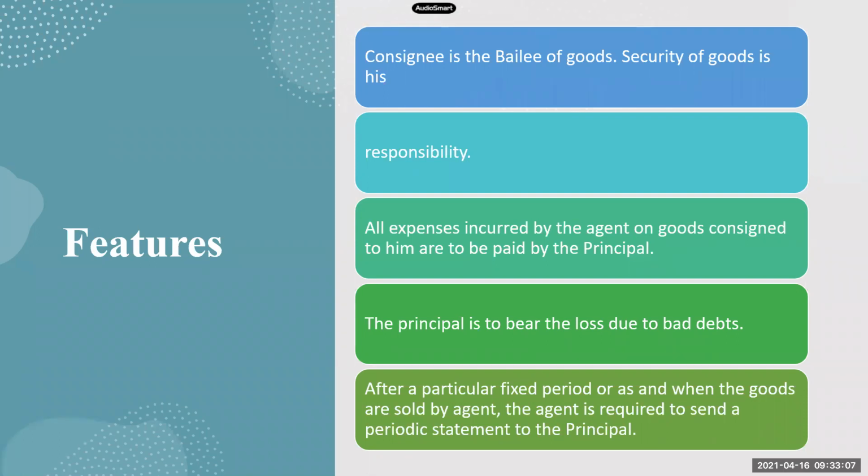And the consignor is the one who will bear the loss due to bad debts. So now you will have to tell me what are bad debts. I don't know the meaning of bad debts. Ma'am, the debts which cannot be recovered or realized at a future date are bad debts.